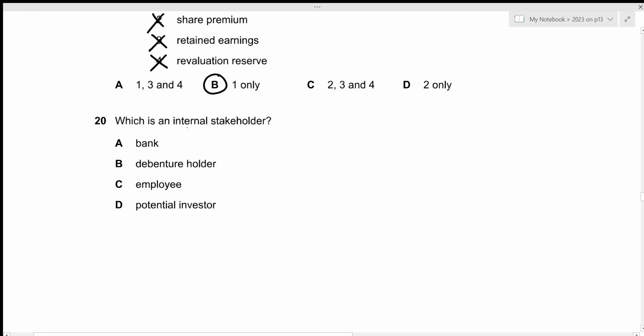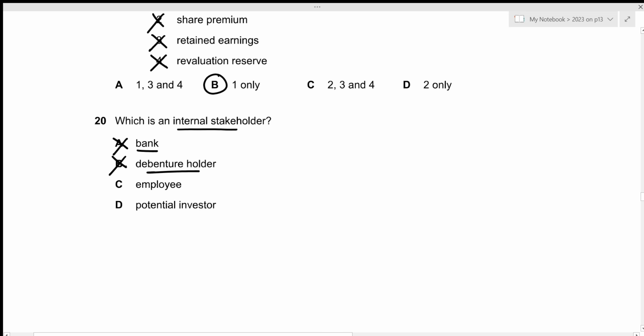For question number 20, which is an internal stakeholder? So internal stakeholder will be directly related to the day-to-day operations of the business. Now, the first option is bank. So bank is not really invested in the day-to-day operations of the business. They will only be providing external sources of finance. So this is incorrect. The second one is debenture holder. Now, debenture holder is also the external party which will only provide the debenture for the company. It will again provide the external sources of finance, which is why this is not an internal stakeholder.